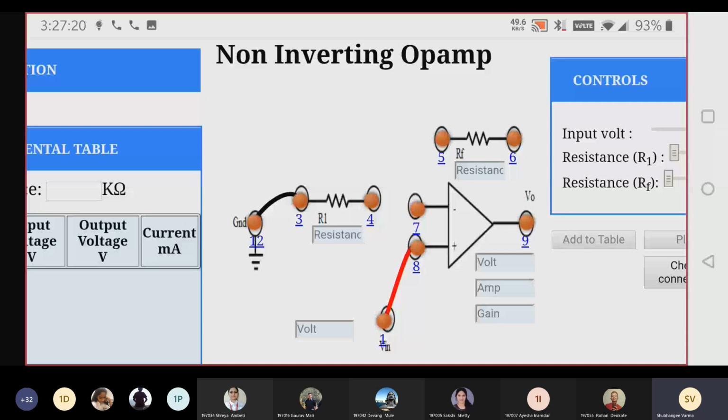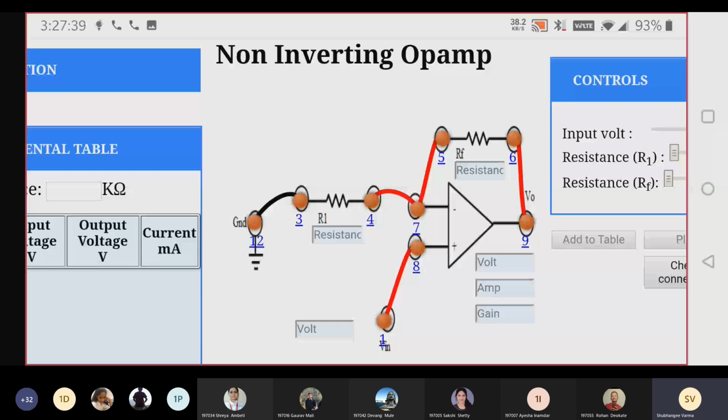Okay. Then RF, we are going to connect, the feedback is negative. So we are going to connect it to pin number 2, that is inverting, and the other end to the output side. Done. See, in the IIT Kharagpur virtual lab, all components are given. We just have to connect those components. Okay. And then you have to check the connection. So click on check connection.